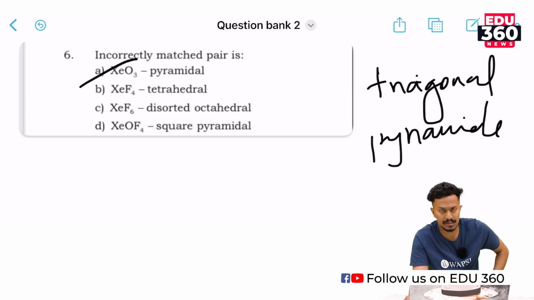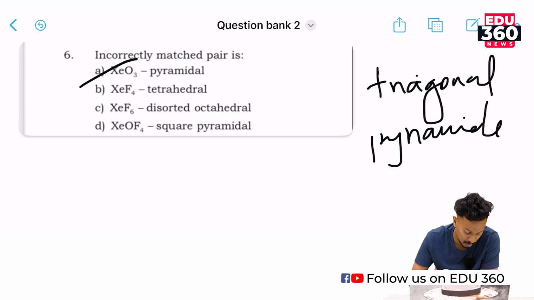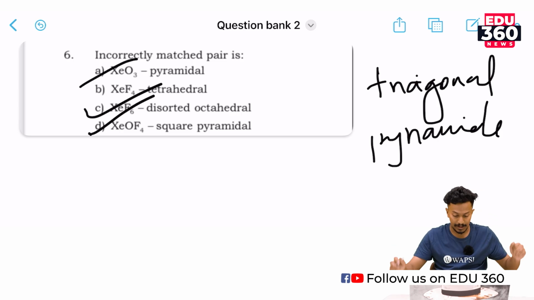We'll come to XeF4 after. Xenon hexafluoride has sp3d hybridization and a distorted octahedral structure, which is also correct. XeOF4 has a square pyramidal structure with sp3d2, so xenon oxyfluoride is also a correct match.